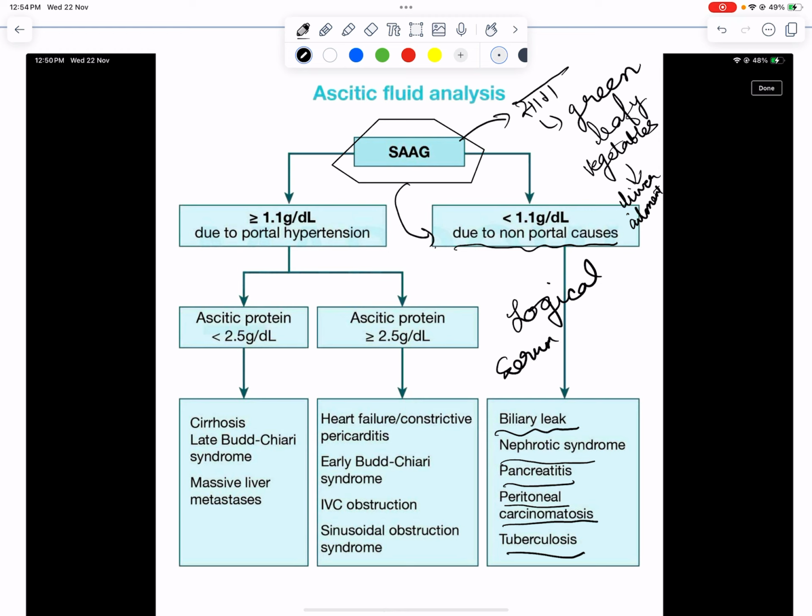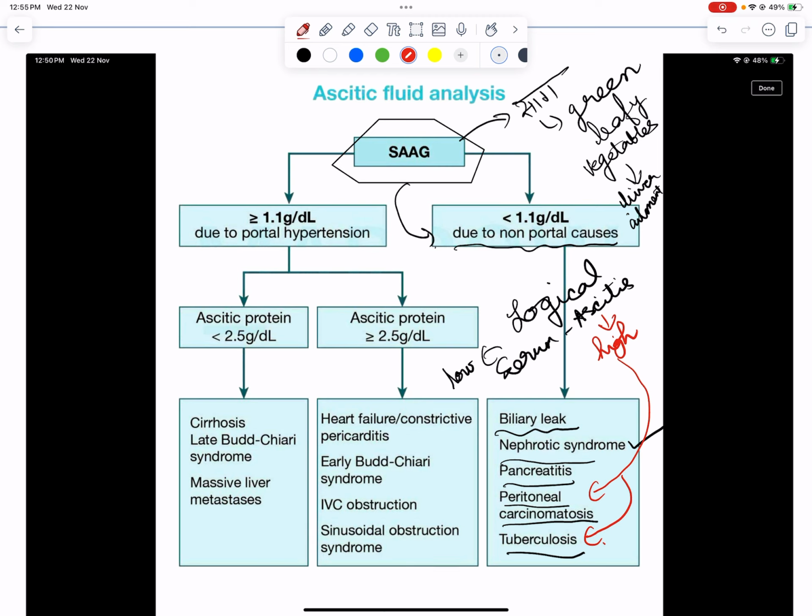Serum minus ascitic is low. When would it be low? When this value is already low. So where can it be? In nephrotic syndrome, protein is being leaked out, so there would be low serum, or this value turns high. That would be in peritoneal carcinomatosis, tuberculosis. So by this mechanism you can remember all this.